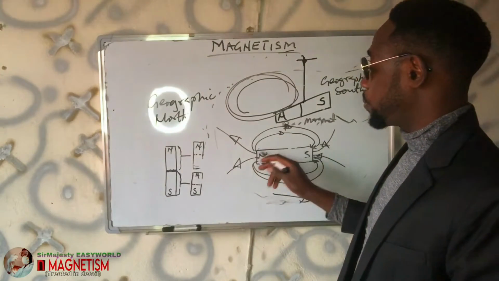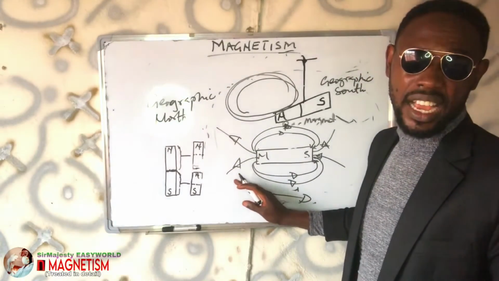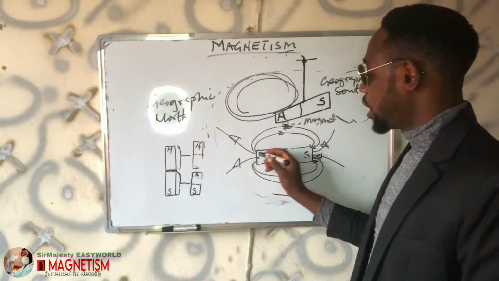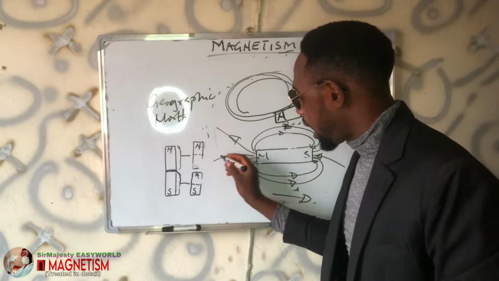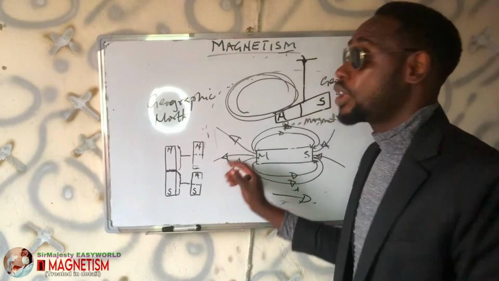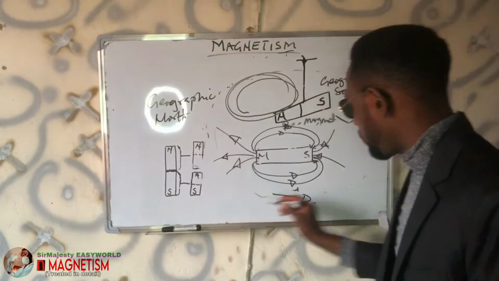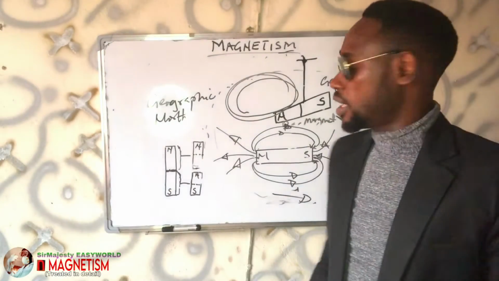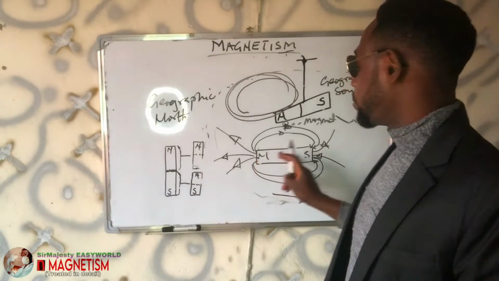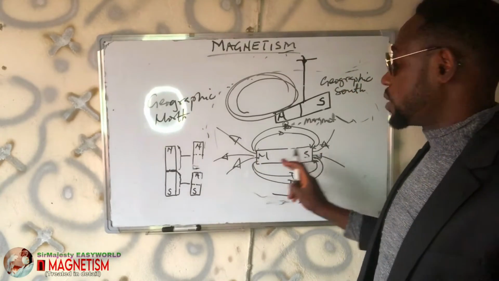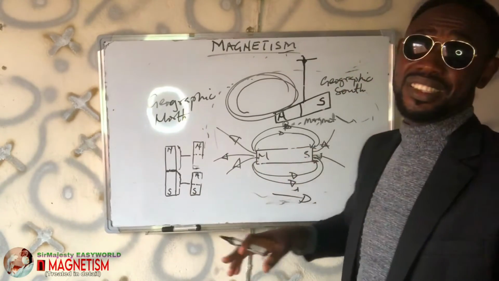Because of that closed loop, this also can explain why there cannot be monopole magnets, because if this magnetic field arises from here, the north, it cannot keep moving anywhere. It must come back and converge at a particular end. So if it is arriving at this end, it must enter the next end. So if this is north, automatically the next end is the south.